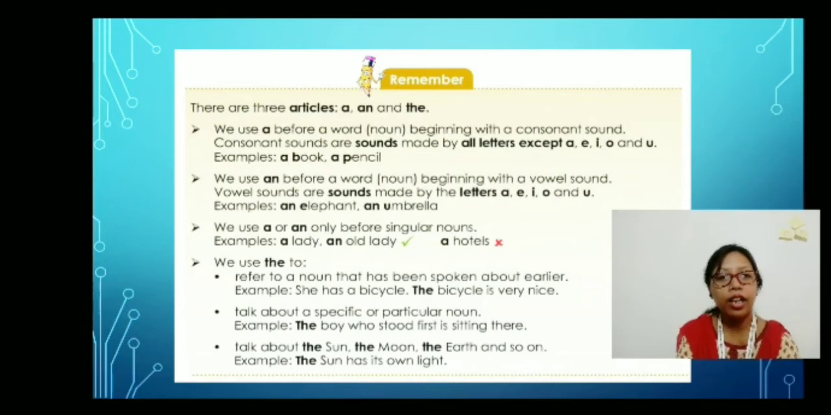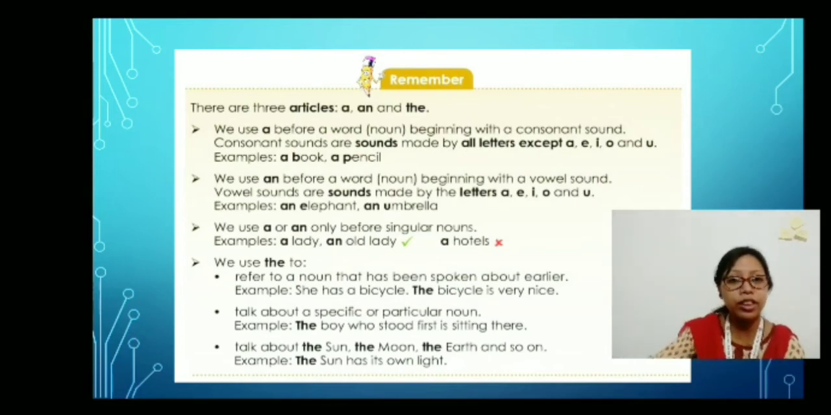Then we come to the uses of the. The is used to refer to the noun that has been spoken about earlier. For example, she has a bicycle. The bicycle is very nice. So it was already spoken about earlier. I have already talked about it, right? She has a bicycle and the bicycle is very nice.